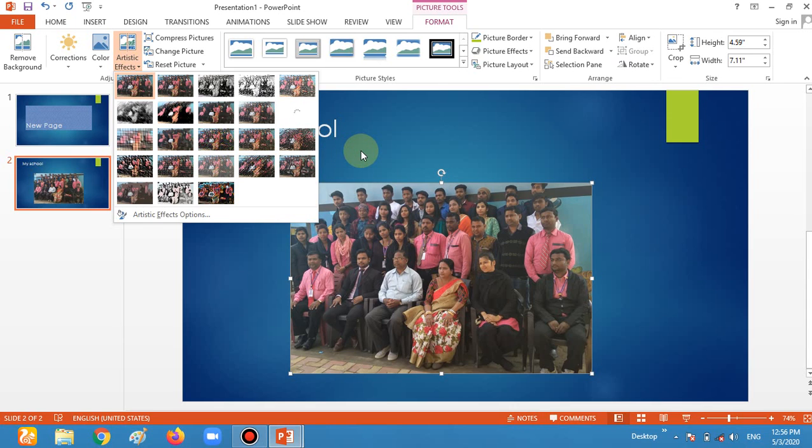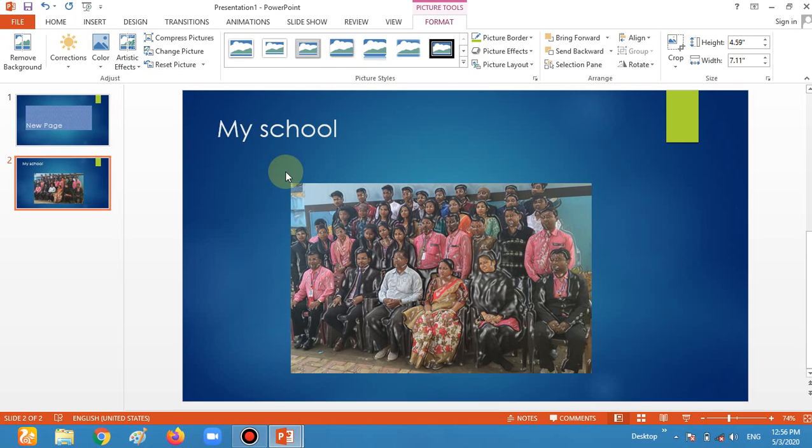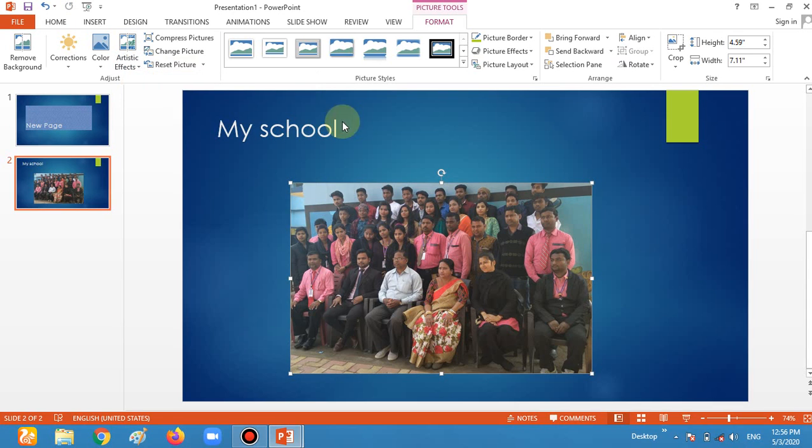If there is any effect which you want to create in your picture, just click on this one. Okay, and the effect is going to be changed. For example, I want to choose this one, then the effect is changed. And after choosing the effect, if you don't want to go with this effect, and you want the previous effect, then go once again here and choose the first one. Now the effect is gone. Okay, and you can also do it with Control plus Z, the undo.